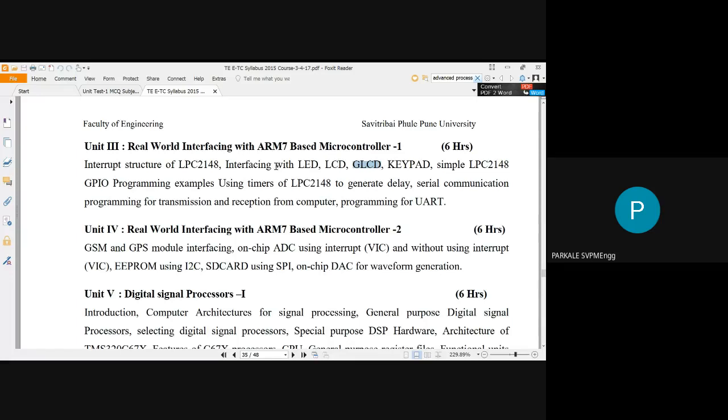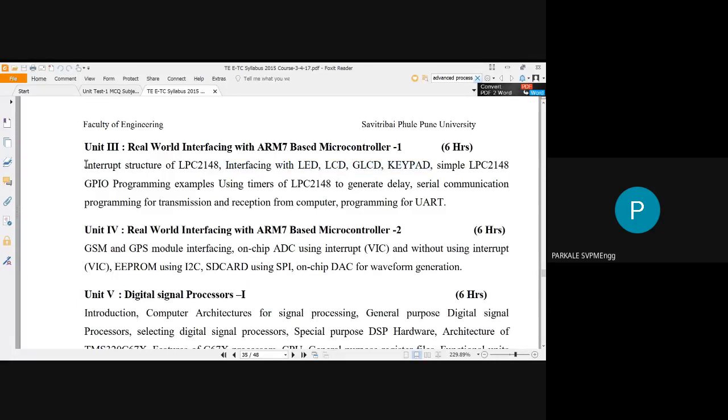What is the difference between LCD and graphics LCD? Graphics LCD can display images, which is not possible on your simple LCD. This is the advantage of the GLCD. Then you have to interface keypad to your ARM7. So these are the different interfacings we have to discuss in unit number 3. You have to draw the interfacing diagram, and also you have to write the code for the same.